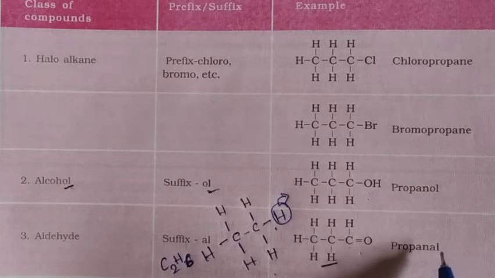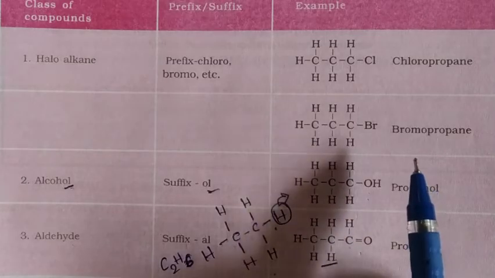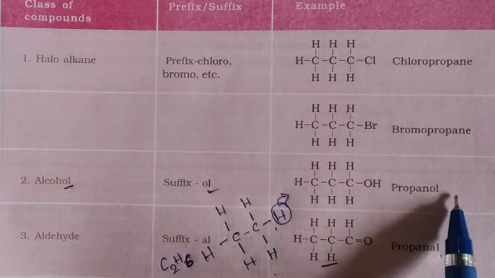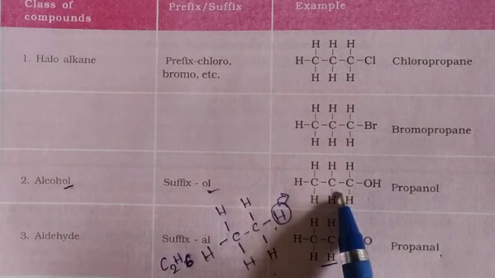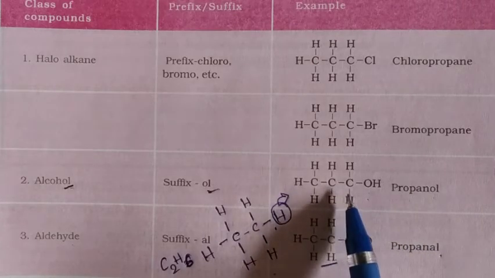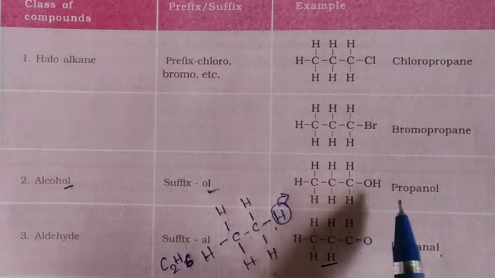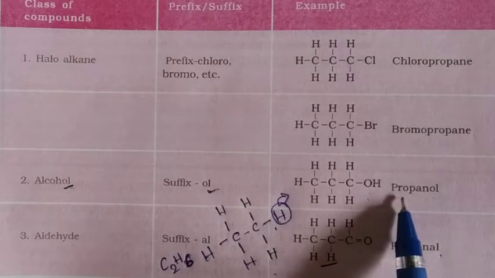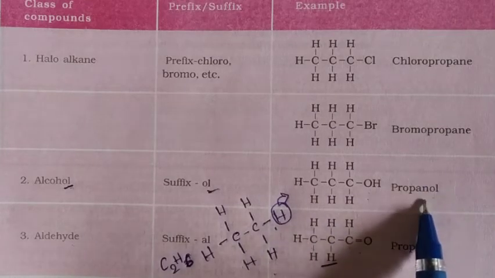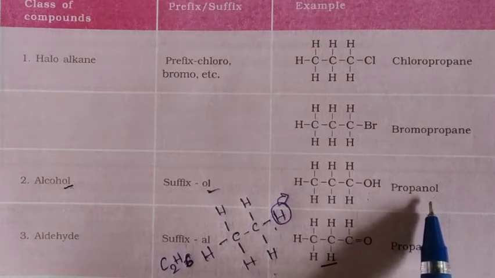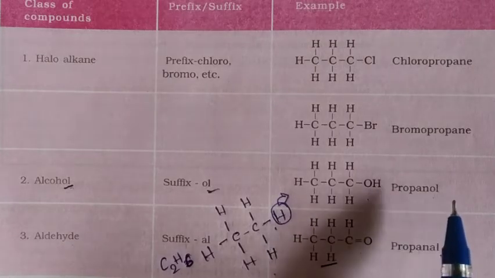In such cases, we count that carbon along with the primary hydrocarbon, and the name changes. But in the case of alcohol, there is no problem. We take the primary hydrocarbon, and after attaching the alcohol group, the name remains itself. Only the suffix changes to OL, propanol.